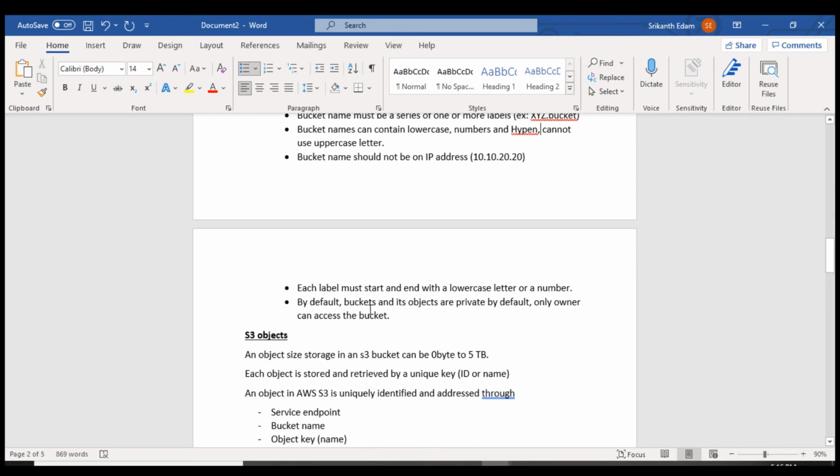Buckets and their objects are private by default. Only the owner can access the bucket. When you create a new bucket in Amazon AWS, it will be private to your account. If you want to share it with someone, you have to make it public.